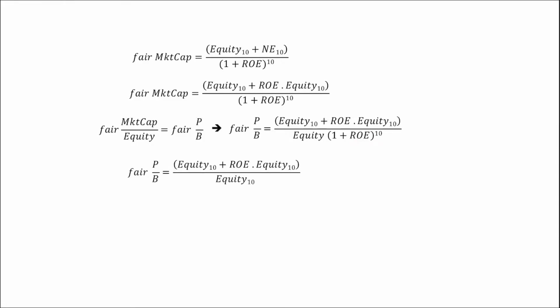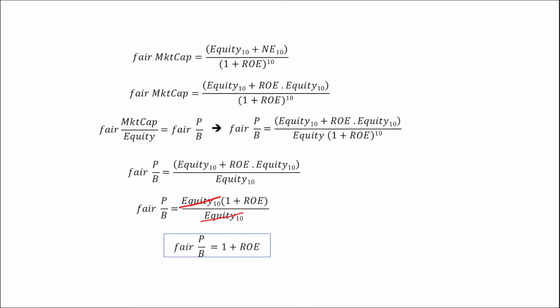This is nothing more than the equity in year 10. So we end up with this formula. If we remove this equity in year 10 out of the brackets, we will have this. And then what we can do here is just cancel these two equities. And we end up with the fair price to book being 1 plus return on equity.